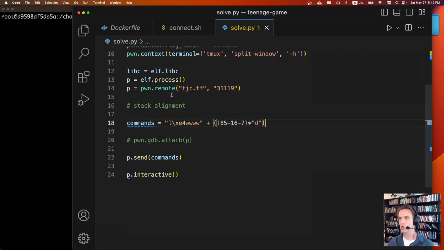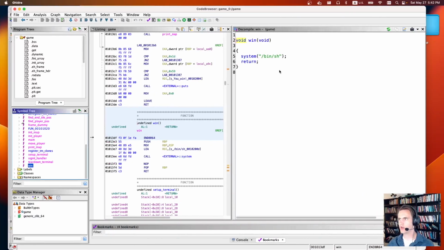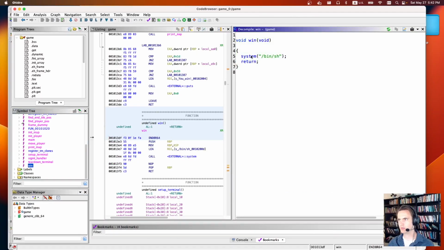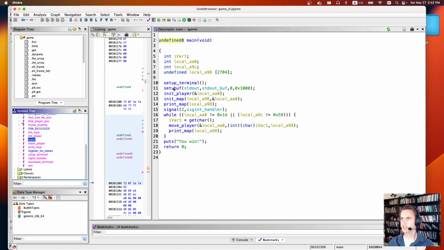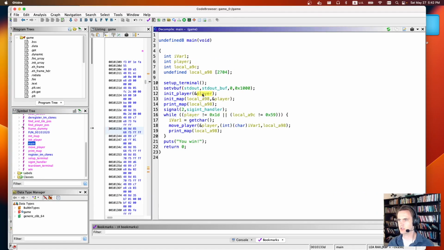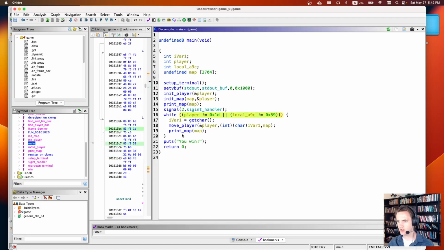Cool. So let's take a look in Ghidra first. There is a win function, which is nice. So if we can jump to this win function, it'll call bin shell. In the main function, thankfully everything is labeled pretty nice. We can see init player, so this is our player, init map, so this is a map. It's going to loop over while the player is not equal to these addresses. So the very end address, we get to move the character around. And yeah, that's pretty much it.